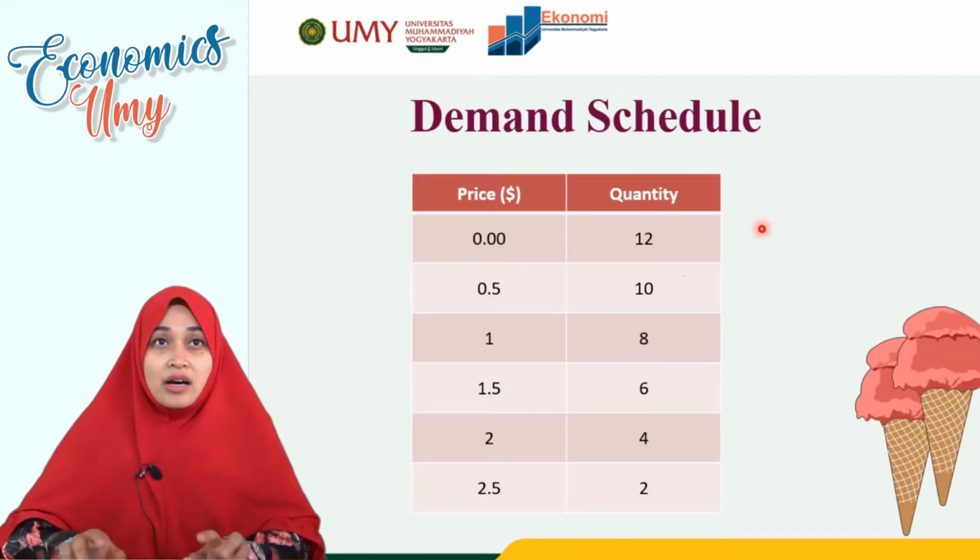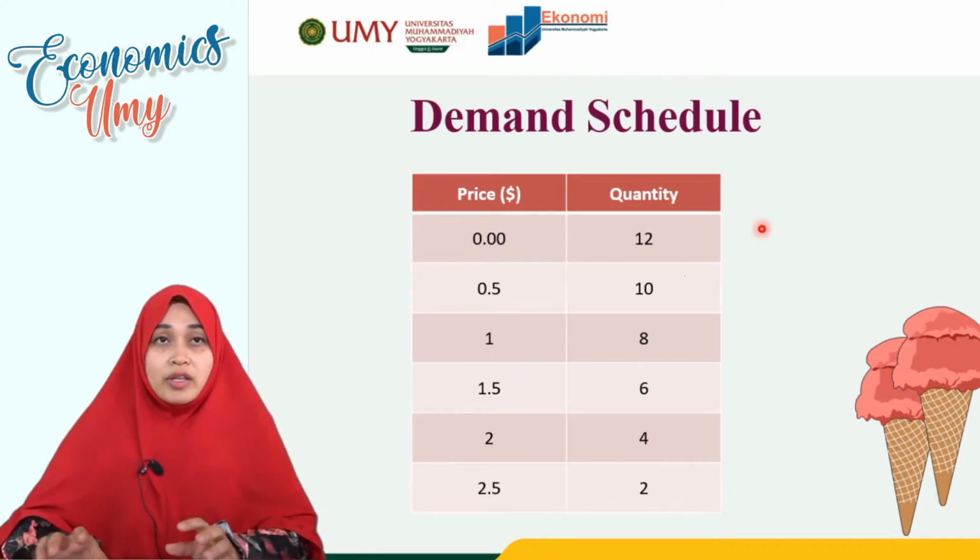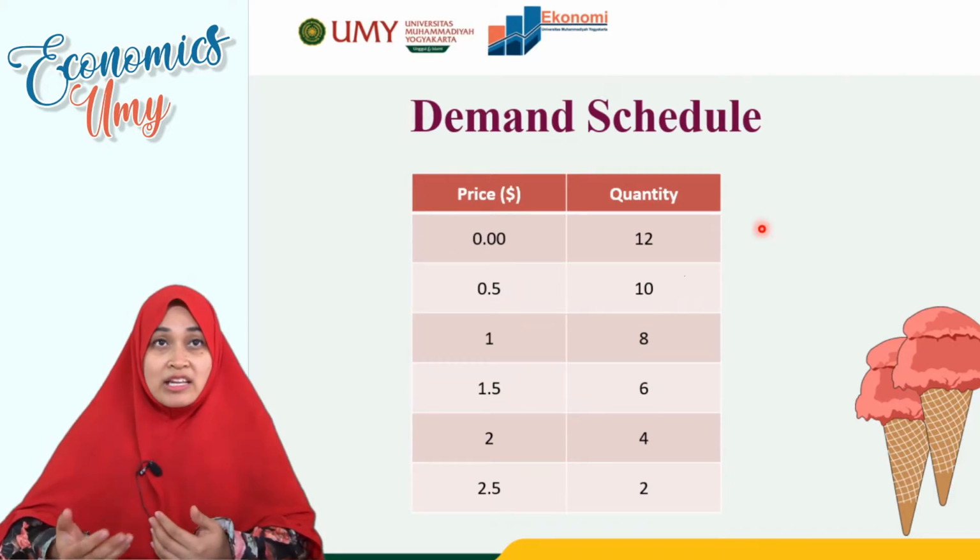So here we will relate the relationship between price and quantity. The relationship between price and quantity is a negative relationship. So when the price is higher, the quantity demanded will be lower.